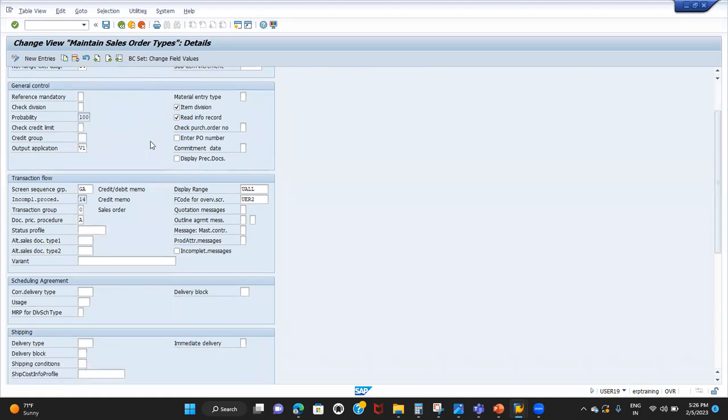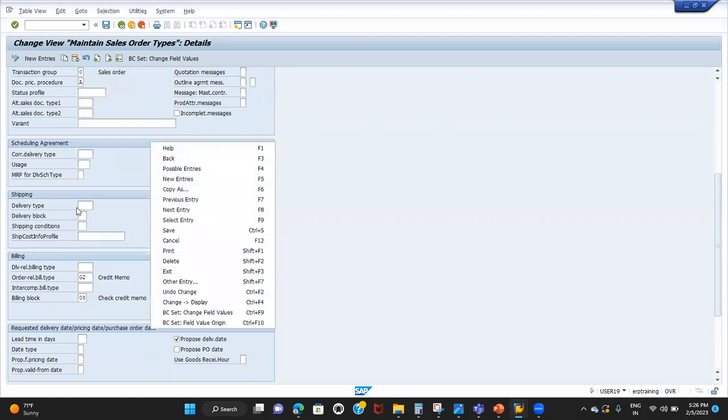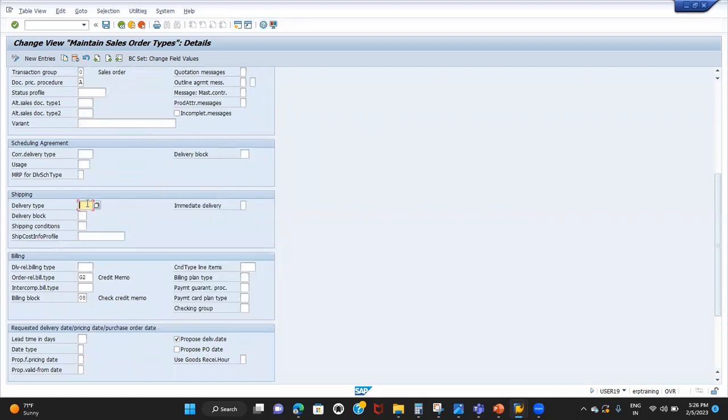Coming down, the other setting we need to remember here is the delivery document type, which is blank. Because of this setting only, we will not be able to create a delivery for the credit memo request. For a normal order, the delivery document type assigned here is LF, because we need to create the delivery for the normal order. But for a credit memo request, no delivery is required. We're issuing the credit memo to customers who are already delivered. So that is the reason credit memo request is not relevant for delivery, so we did not assign the document type here.